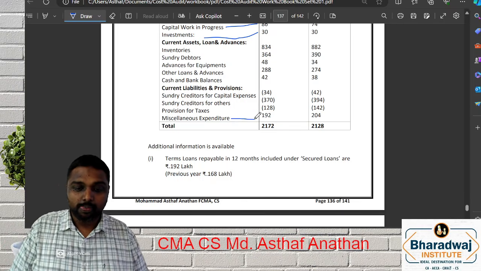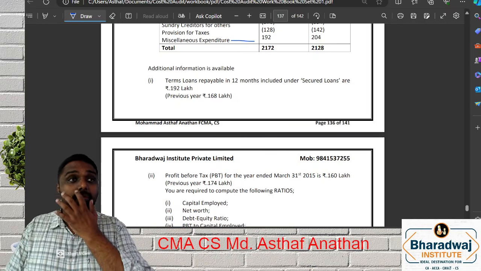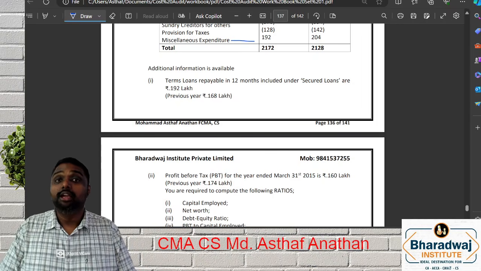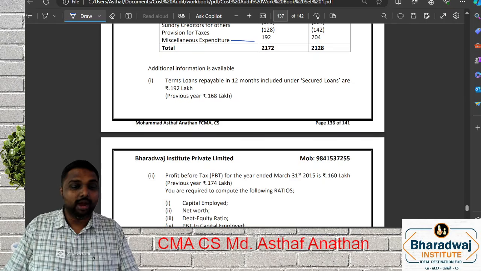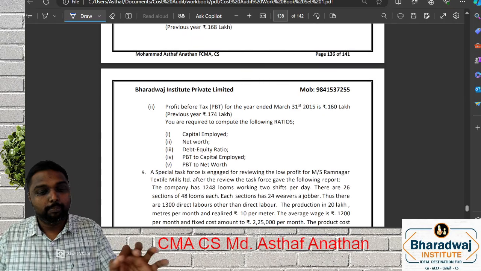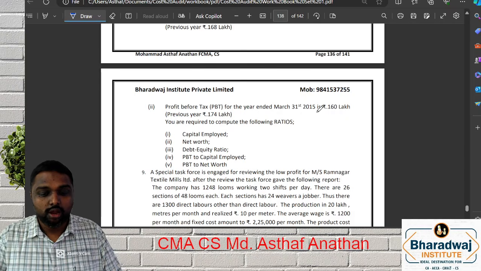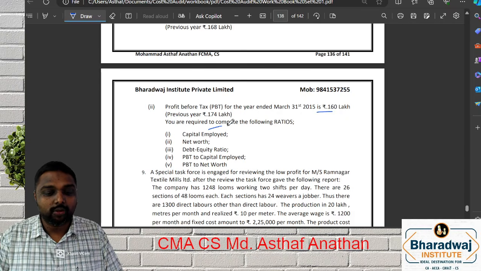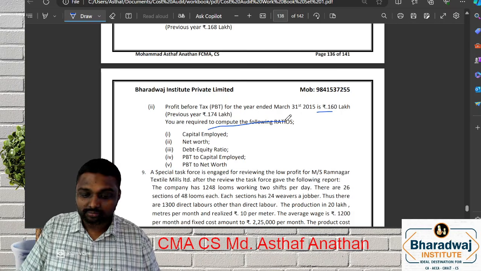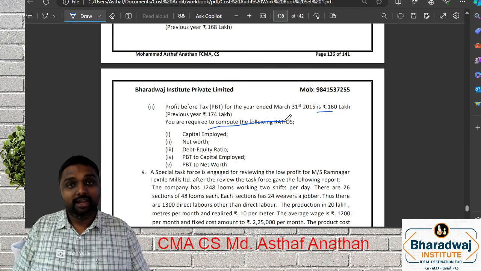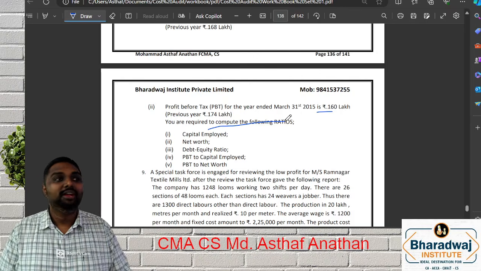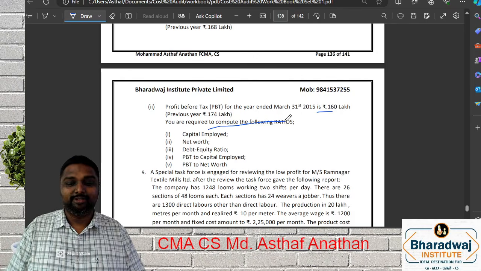Now, additional information. The term loan repayable in 12 months included under secured loan is 192. Previous year it is 168. PBT for the year is 160. You are required to compute the following: capital employed, net worth, debt equity ratio, PBT to capital employed, PBT to net worth. Are you ready?